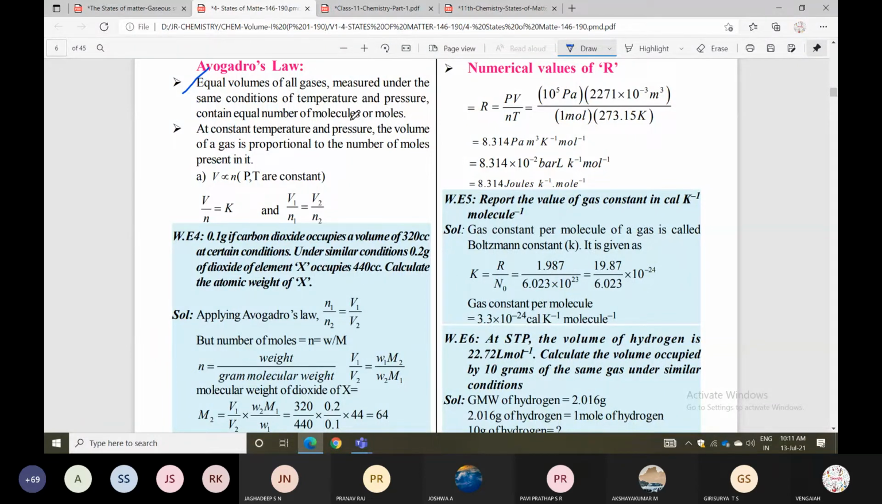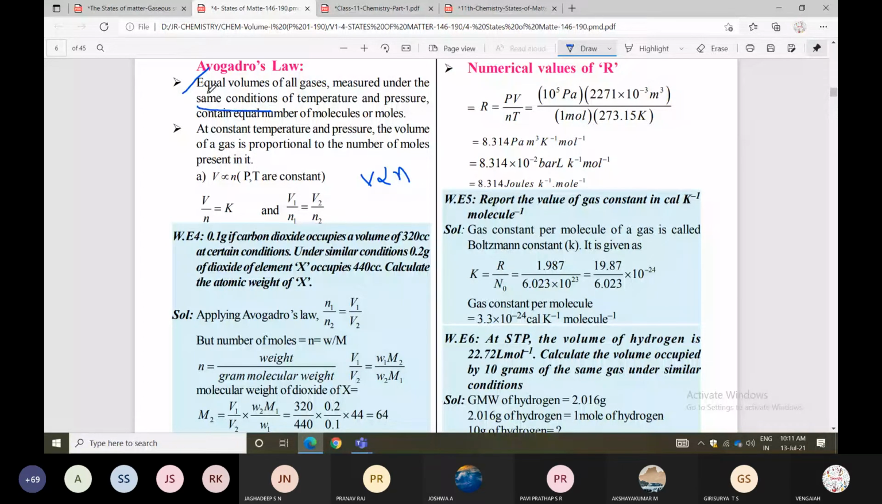That is what was given in the earlier diagrams too. At constant temperature and pressure, the volume of a gas is directly proportional to the number of moles present in it. V is directly proportional to n. So when n increases, V also increases, and when n decreases, V also decreases. That's why we say that at the same conditions, equal volumes of all gases contain equal numbers of moles.